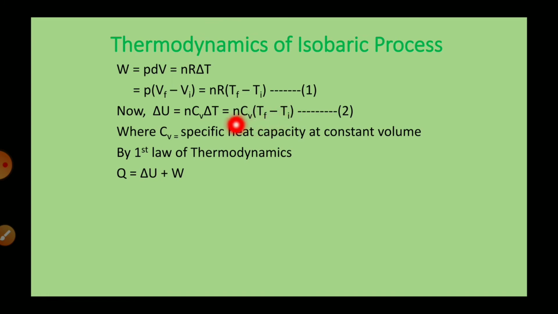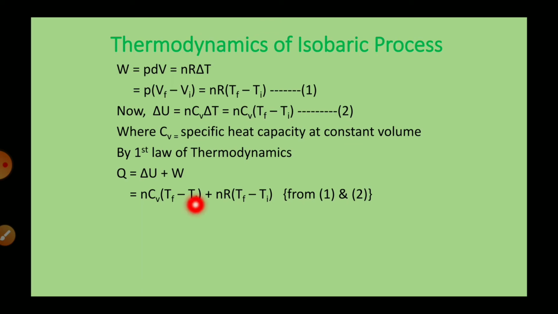So we will substitute this value instead of delta U and this value instead of W. We will get n Cv (Tf minus Ti) plus nR(Tf minus Ti). Instead of delta U we have written its value from equation 2, and instead of W we have written its value from equation 1, so we write here from 1 and 2.